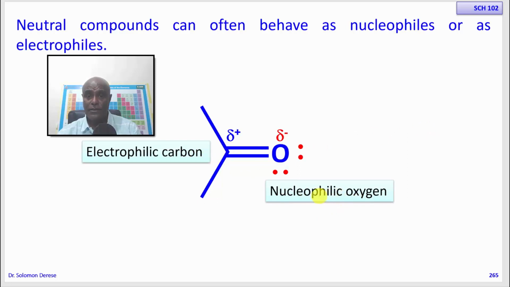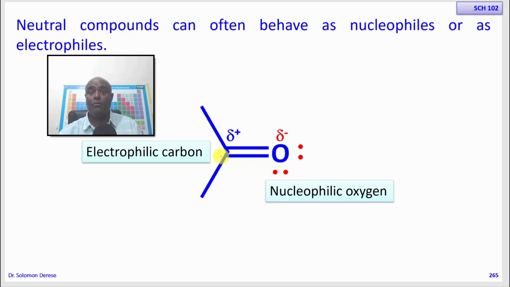This does not happen for charged species, either for an electrophile that is positively charged or a nucleophile that is negatively charged. It happens to neutral molecules that have a polarized bond like this.